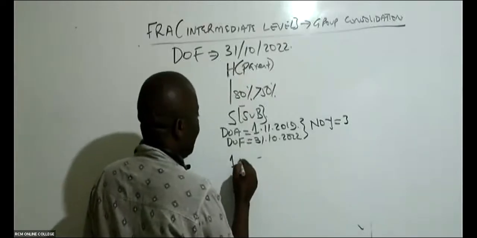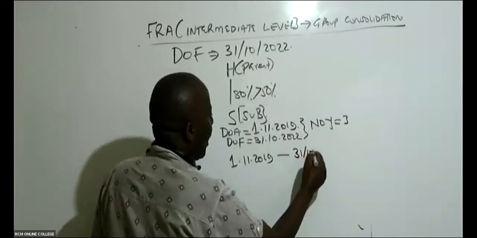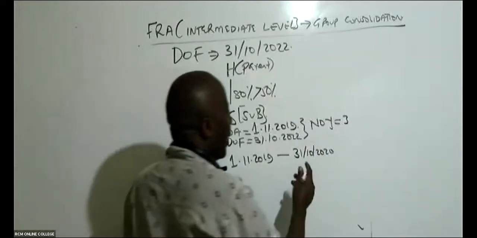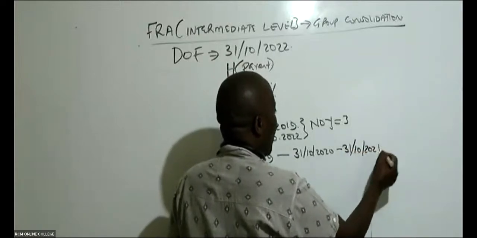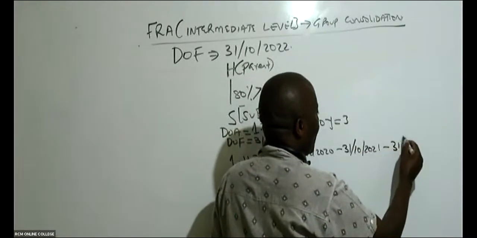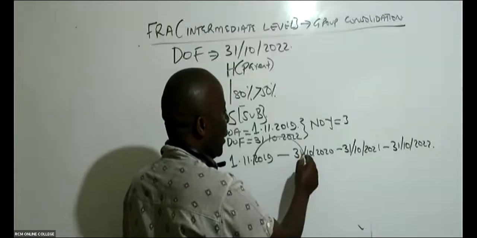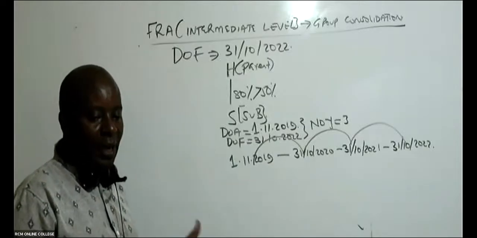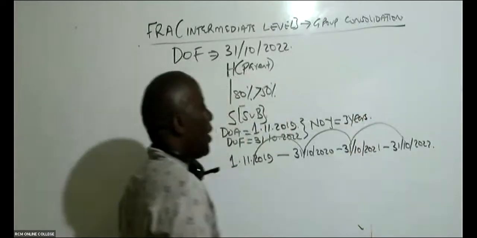So we have 1st November 2019 all the way to 31st October 2020. That is year number 1. And then we have the second year, going all the way to 31st October 2021, another year. And then we have the year ending 31st October 2022. So if you count, we have 1 year, 2 years, 3 years. NOY stands for number of years. So number of years, we have 3 years.